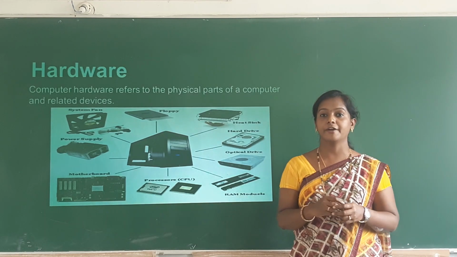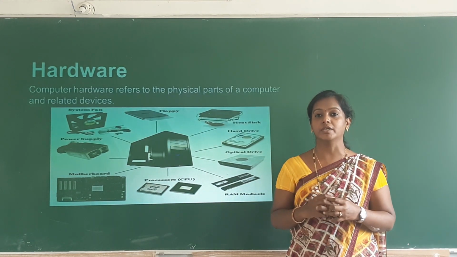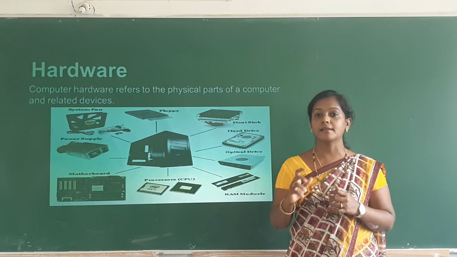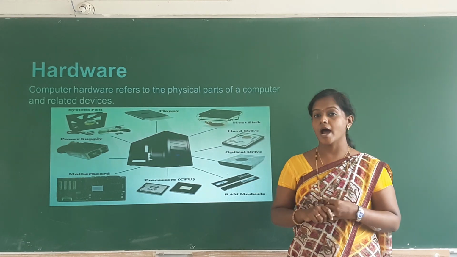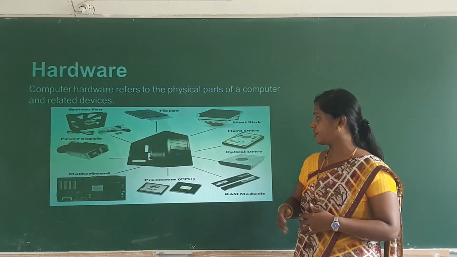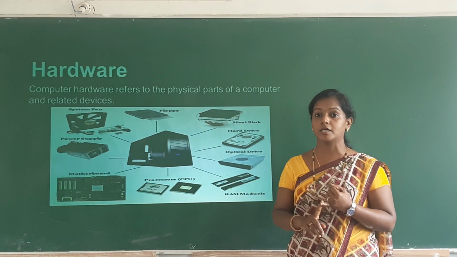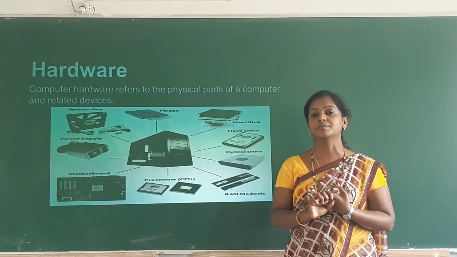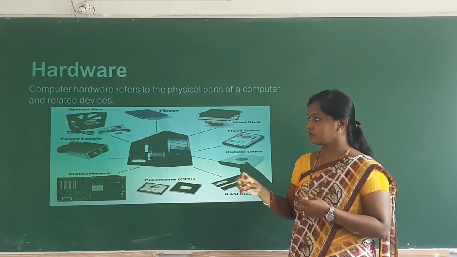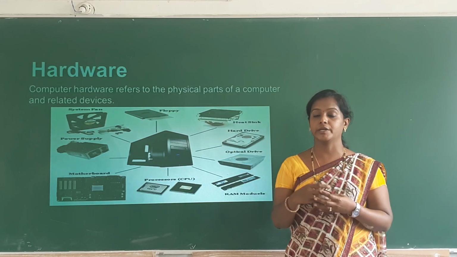Okay. What is hardware? Hardware is the physical part of the computer, which we can touch or feel. We have different types of hardware. There is a keyboard and CPU. In the CPU we have a motherboard, processors, RAM, hard disk. So everything which we can touch and feel comes under hardware. So that is the hardware component of the system.